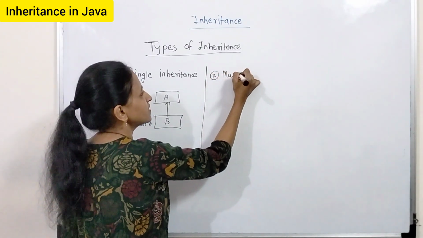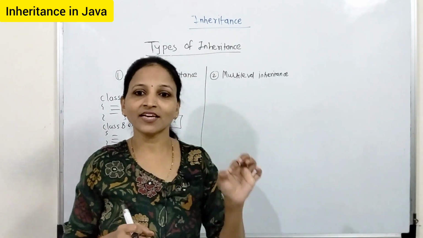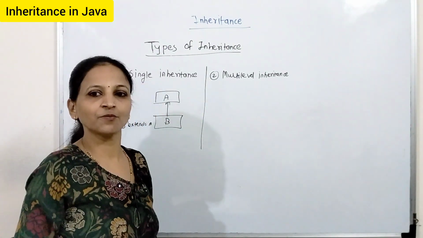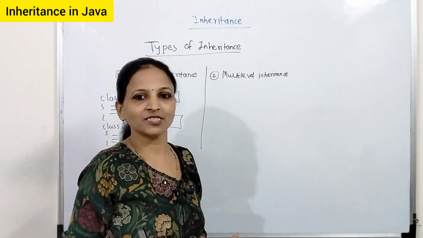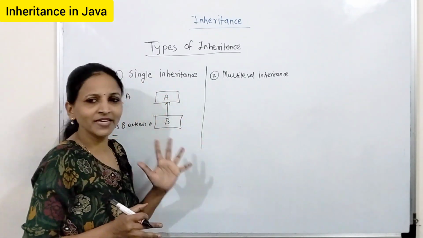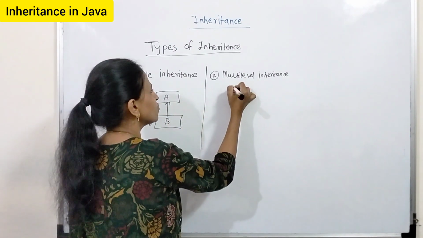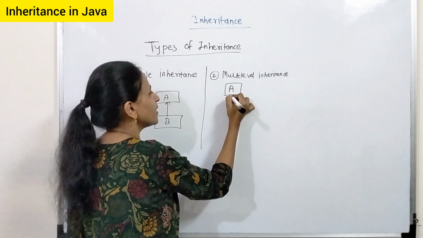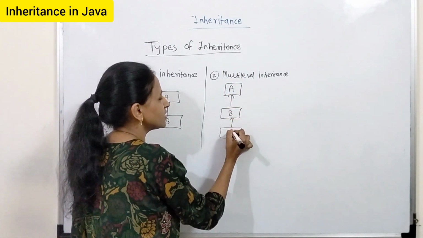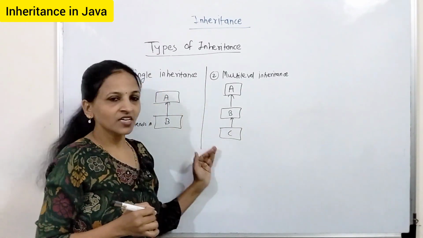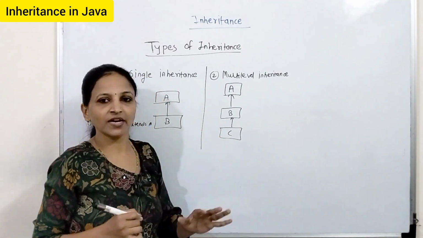Now next one is multi-level inheritance. Only public inheritance is applicable in the case of Java. That means Java doesn't support private or protected inheritance just like C++. Java only supports public inheritance. Okay. Now multi-level inheritance means there is one class A. From that you are creating class B and again from that you are creating C. These are just levels. Multiple levels are there, and that is called multi-level inheritance.